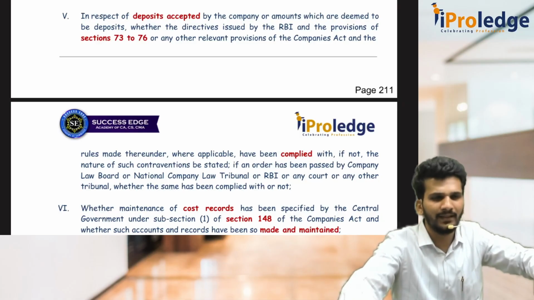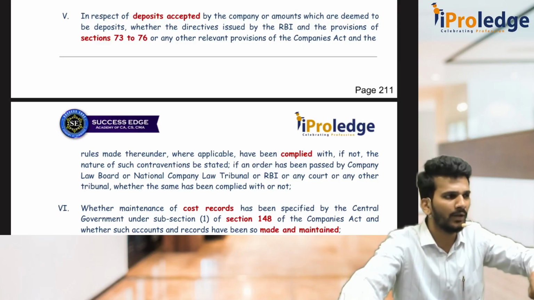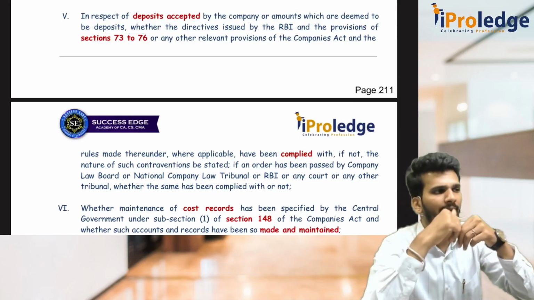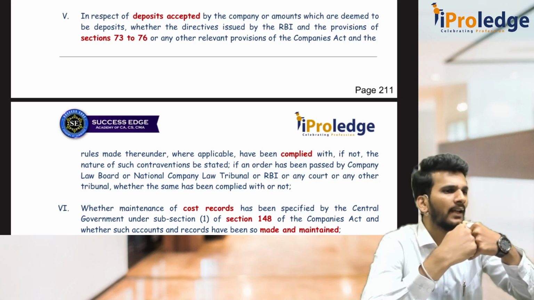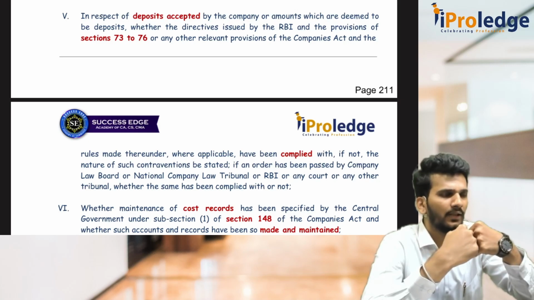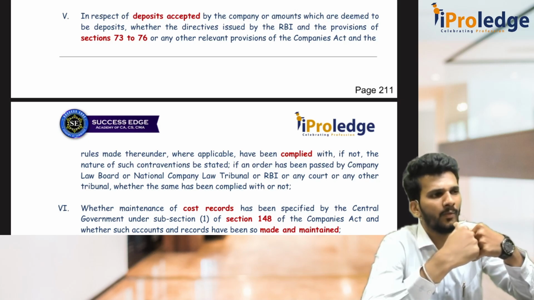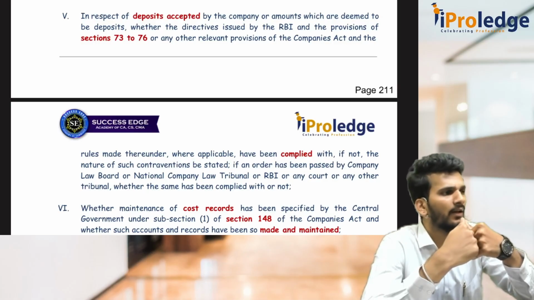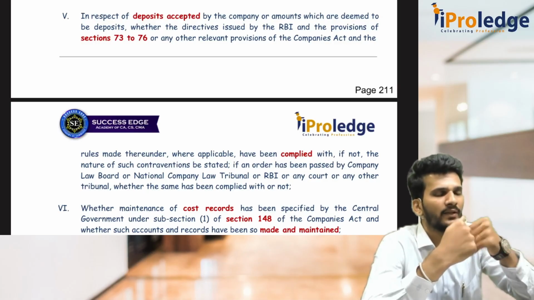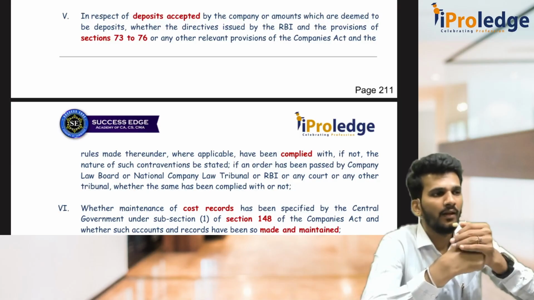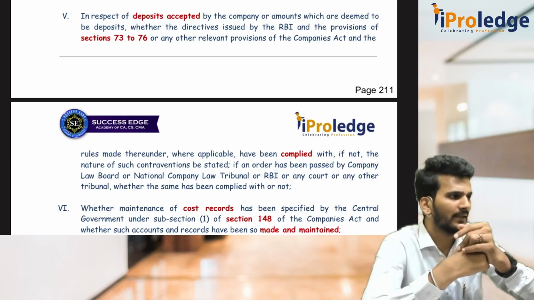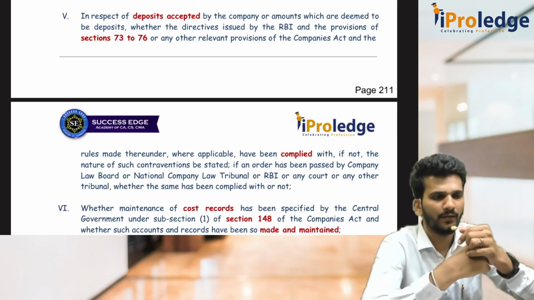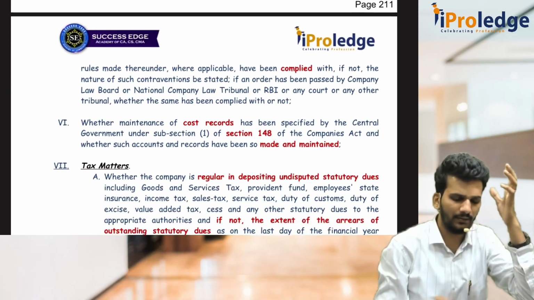Then clause number 6 is also very important, which is connected to the Companies Act. This is from the Companies Act only, section 143, where they tell that if you are a company which is supposed to maintain cost records... Sir, how can I know that I am required to maintain cost records? Depending on whether you are in a regulated or unregulated sector, which are specified under section 148, then you have to compulsorily maintain cost records as per section 148 of the Companies Act. That is clause number 6.